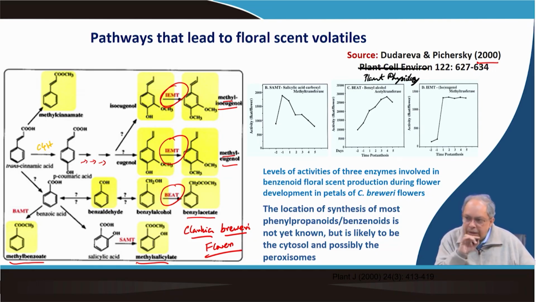Similarly, methyl salicylate was also discovered as one of the volatile components. In this context salicylic acid methyl transferase, later named SAMT, has been characterized, and methyl benzoate was also found. So, the benzoic acid methyl transferase was also subsequently characterized. So, I mean that BAMT, SAMT, BEAT, IEMT, all these enzymes and subsequently genes were characterized from Clarkia breweri flowers.